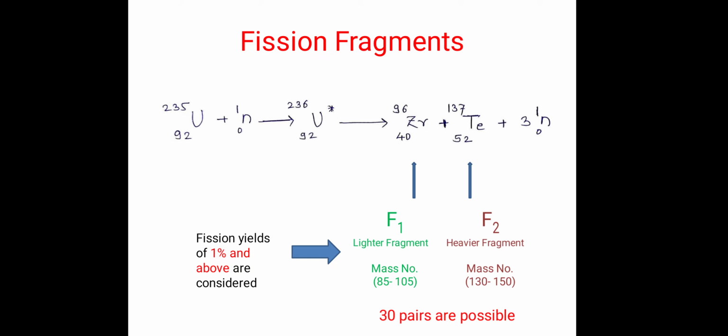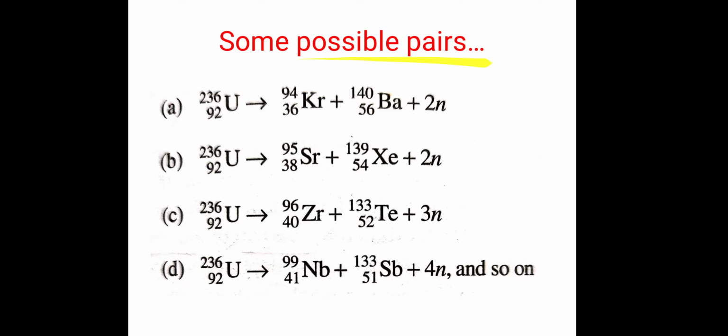The elements which give a yield of less than 1% are not considered, but those which give a yield of 1% or more are. So by considering those yields, it is found that 30 pairs are possible in the fission of the uranium nucleus.